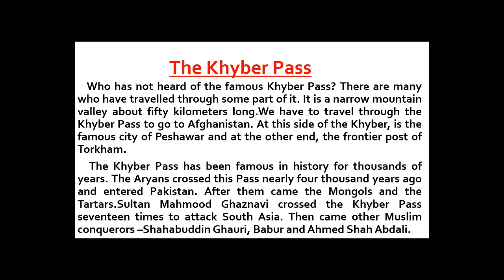He attacked South Asia 17 times, and he came through this pass. Then came other Muslim conquerors, Shahabuddin Ghori, very famous, Babur, and Ahmad Shah Abdali. These are the examples to show the historical importance of the Khyber Pass, how it was used in history as a route.